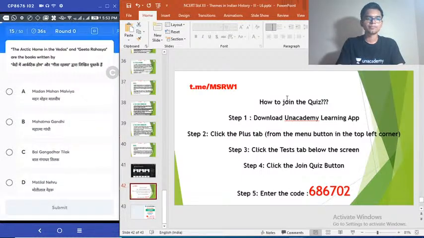Question 15. The Arctic Home in the Vedas and the Gita Rahasya are the books written by dash. Very simple question. Option A, Madan Mohan Malaviya. Option B, Mahatma Gandhi. Option C, Bal Gangadhar Tilak. Option D, Motilal Nehru. Very simple question. Arctic Home of Vedas and Gita Rahasya are the books written by who among the following?